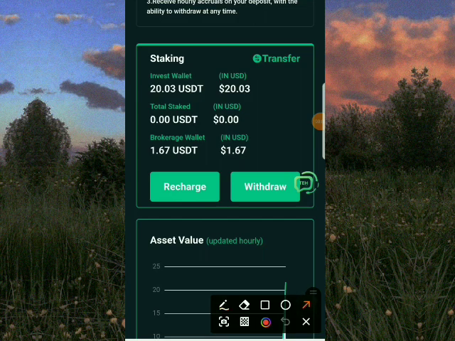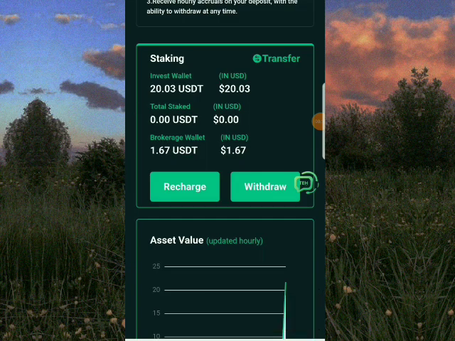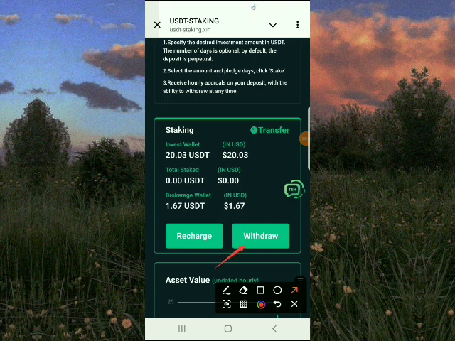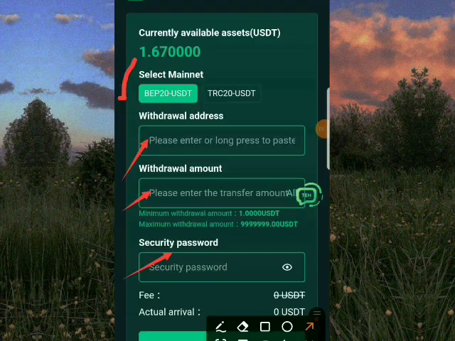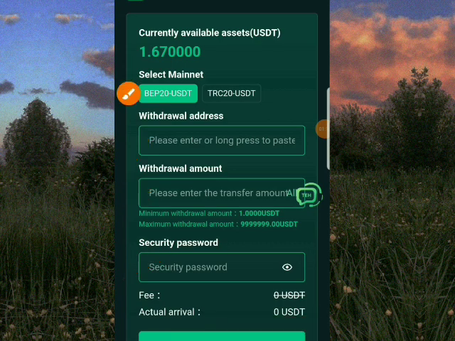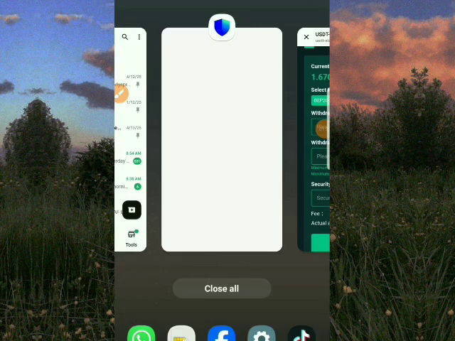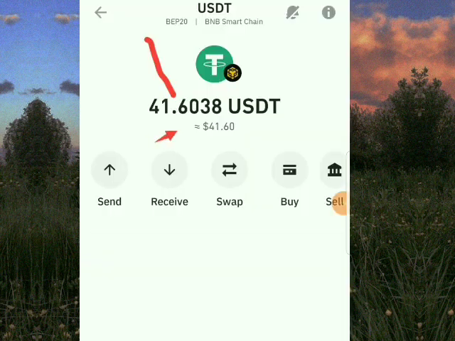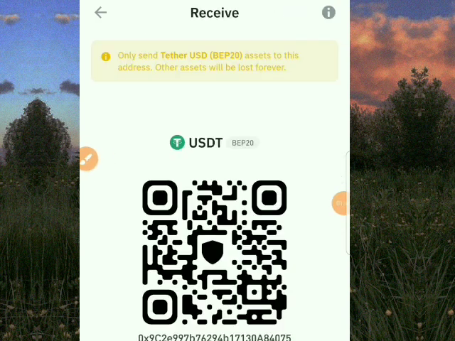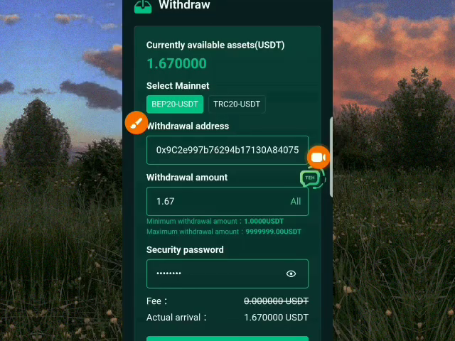You can see my invest wallet is 20 USDT and my brokerage wallet is 1.67 USDT, and that is my daily profit in this platform. So quickly, we are going to have a live withdrawal. Once you click on withdrawal, this is the interface. I have to input my necessary details, and for the live withdrawal, we need my Trust Wallet address to be able to withdraw from this platform. You can see I have 41 USDT in my Trust Wallet. Let's copy my address, and we are back to the platform to withdraw.